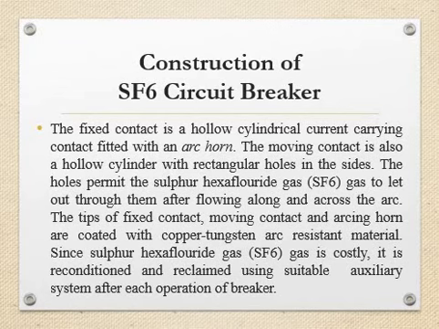The moving contact is also a hollow cylinder with rectangular holes in the sides. The holes permit the SF6 gas to let out through them after flowing along and across the arc. The tips of the fixed contact, moving contact, and the arcing horn are coated with copper tungsten arc resistant material.